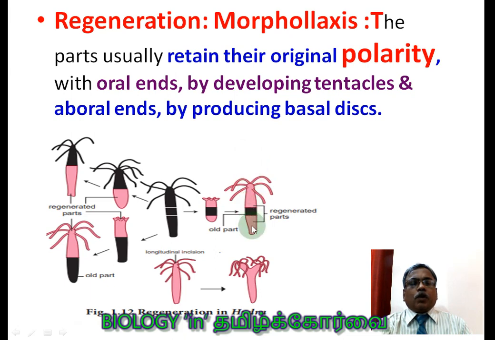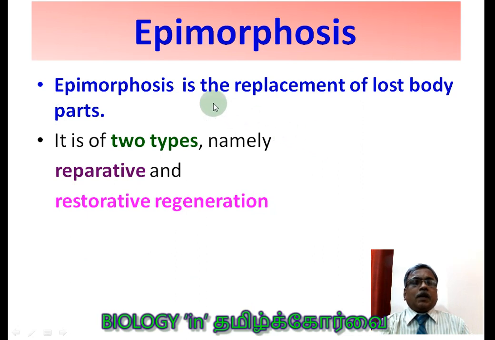On one side it is the oral end, on the other side the aboral end. So it knows which part is lost. That is called establishing the polarity: oral ends by developing tentacles and aboral ends by producing the basal disc. I already told you to differentiate the basal disc from the pedal disc. Epimorphosis is the replacement of lost body parts. It is of two types, namely reparative and restorative regeneration.